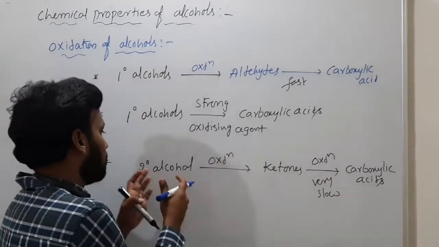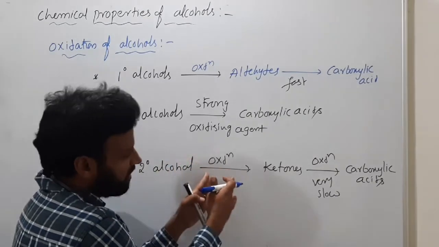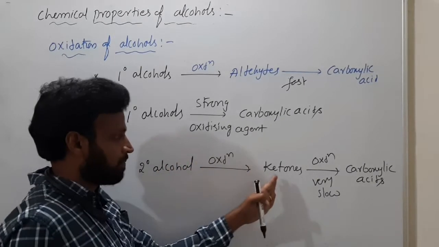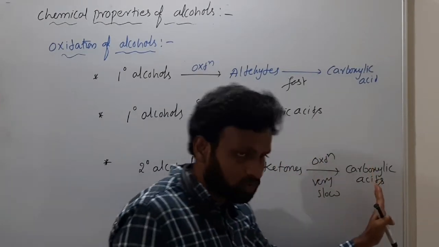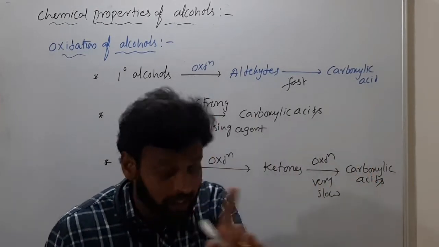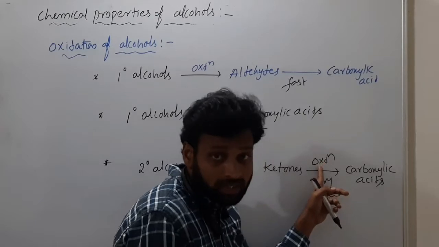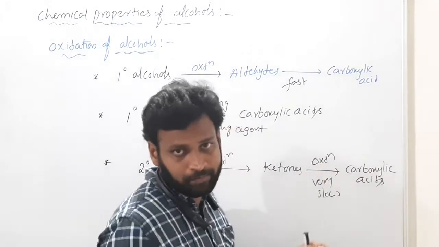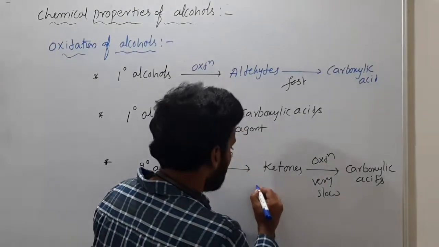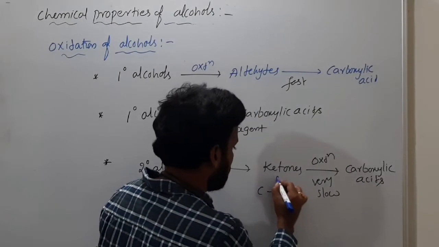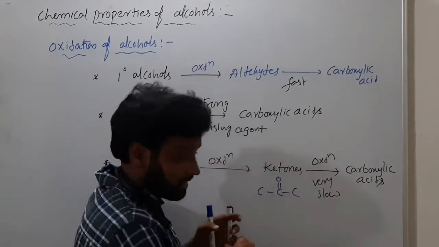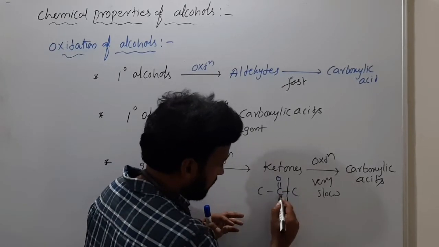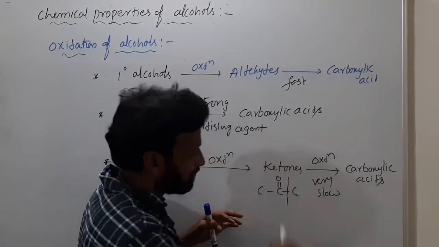In a few books they say that for secondary alcohols, even if we use strong oxidizing agents, the product is ketone. Further, ketone can convert into carboxylic acids if you use a strong oxidizing agent and heating. Do you know why? Ketone has a C=O with C-C bonds. To form carboxylic acid, one of the C-C bonds must break.